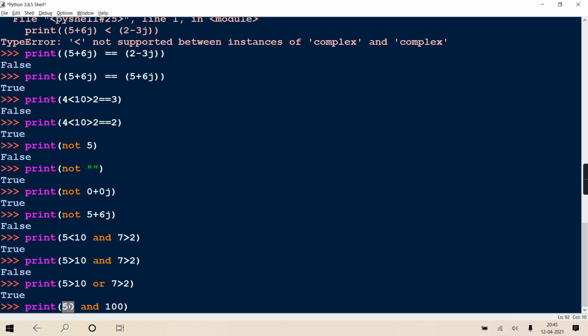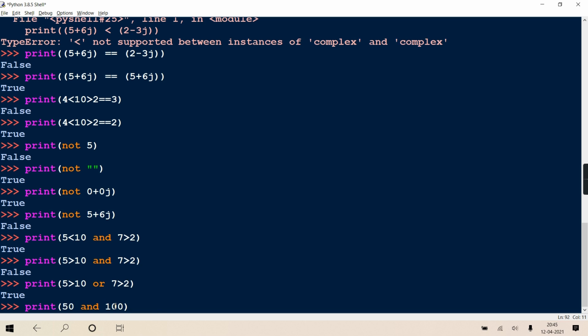True or false? You consider true. Yes, and you know that in AND, if first is true, it has to check the second. If it is OR, it can directly announce it. But in case of AND, it needs to check both true, no? For the result to come true. So okay, 50 is coming true.